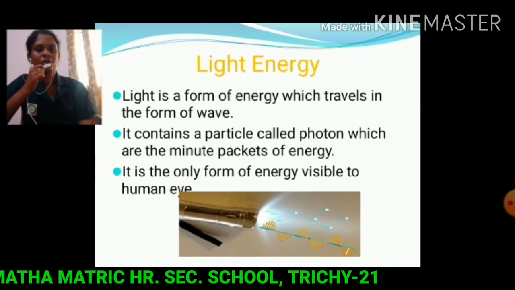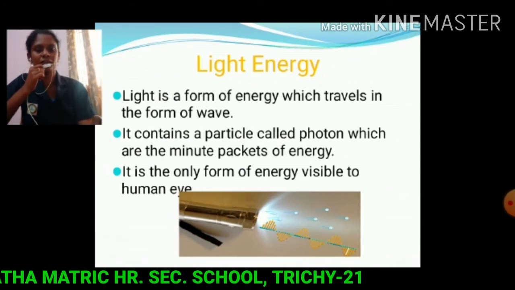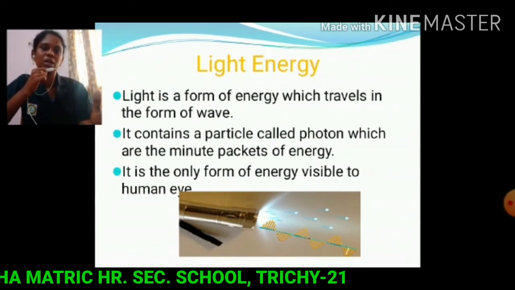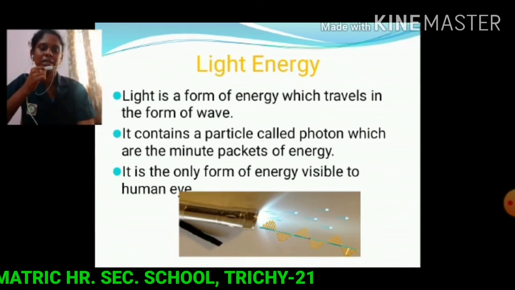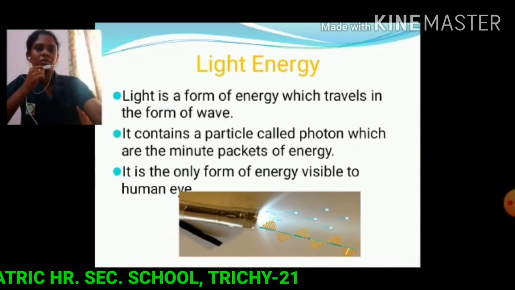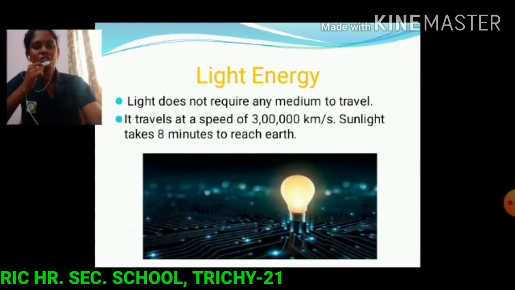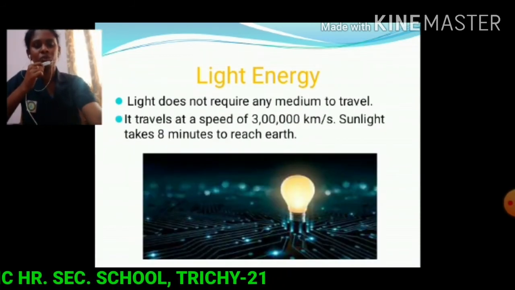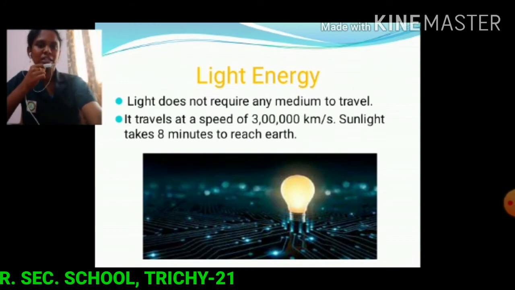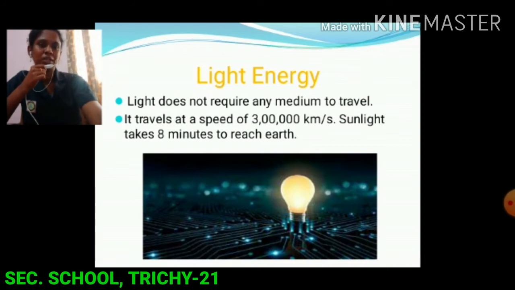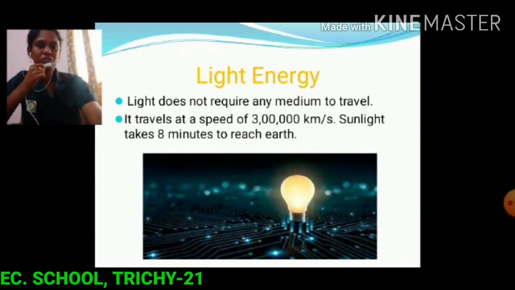It is the only form of energy visible to the human eye. We are able to see light energy. Next, light does not require any medium to travel. Light does not need any medium for its propagation. It travels even in a vacuum.